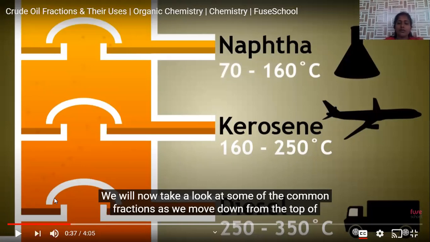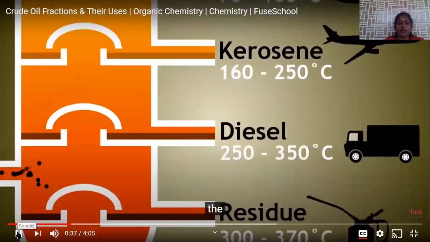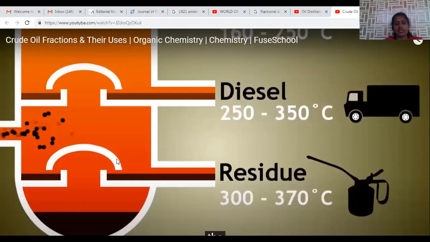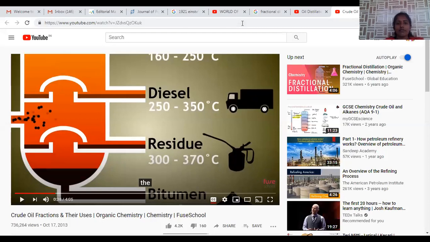And the next fraction is the diesel fraction. Diesel fraction ranges from C16 to C18 hydrocarbons. This C16 to C18 hydrocarbon is collected in the range of 250 to 350 degrees centigrade. This diesel is mainly used in heavy trucks, motors, and other diesel engines. The residual tar is very important in road construction. In that case, we can apply this residual tar. So these are a few applications of fractions which are collected from this petroleum oil.